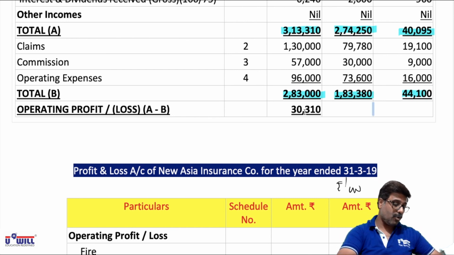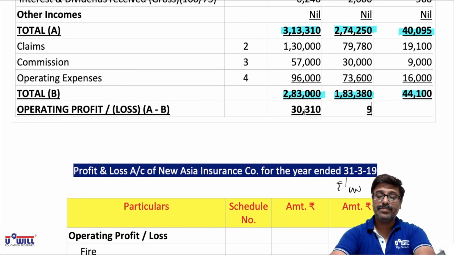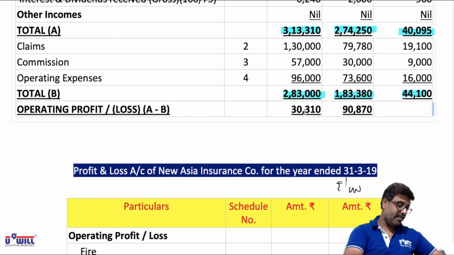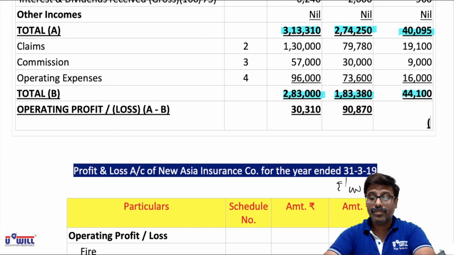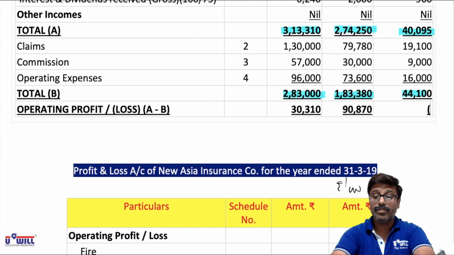Then 274,250 minus 183,380 is 90,870. And then 40,095 minus 44,100 is a negative amount of 4,005. So it's a loss.